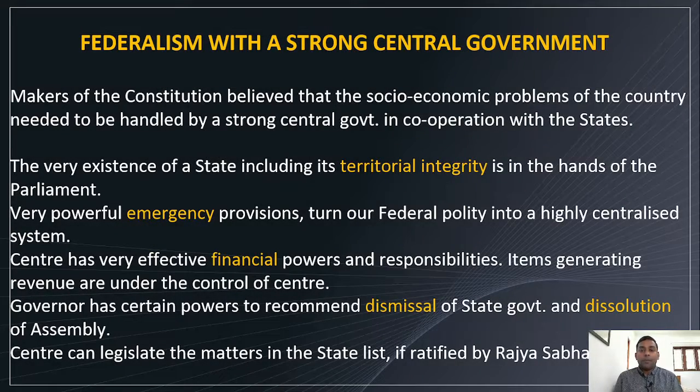Why division of power? The very logic is, states and center, there are two entities and there are very possibilities for conflict. So there must be a distinction, right? There must be something that is exclusive for state, something exclusive for the union, and something that is shared, right? Yes, in the concurrent list, right?